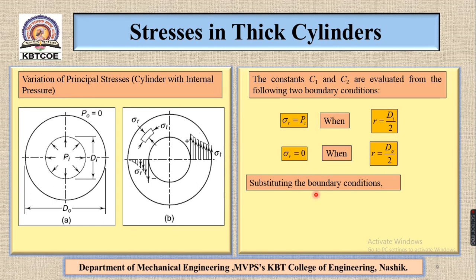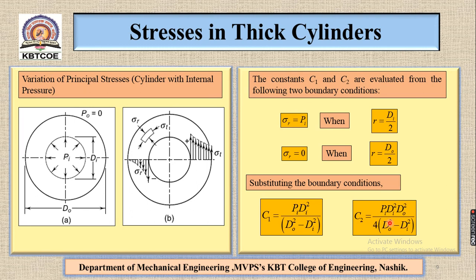So what you have to do is substitute these boundary conditions and find the constants C1 and C2. C1 is equal to Pi di square upon (do square minus di square), and C2 is equal to Pi di square do square upon 4 (do square minus di square).